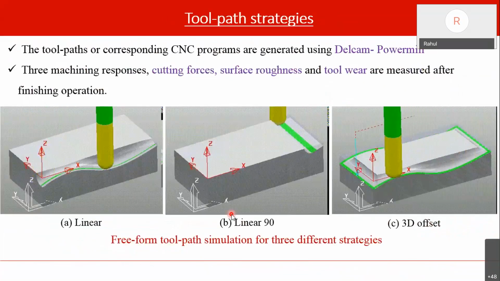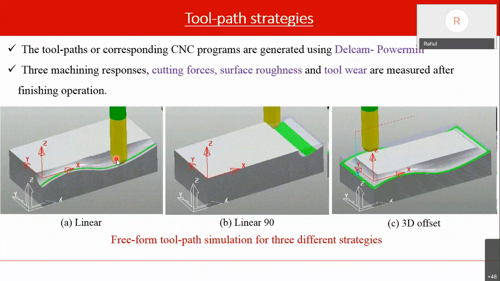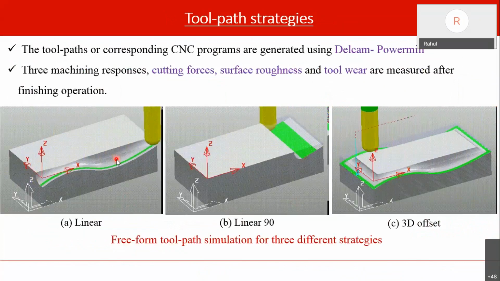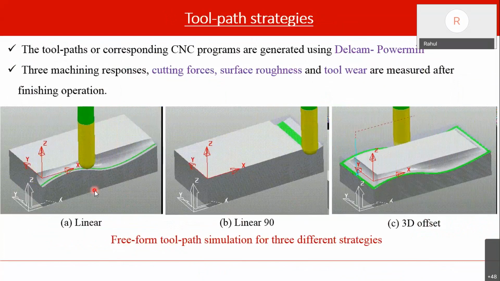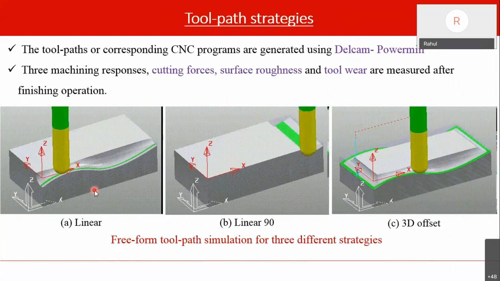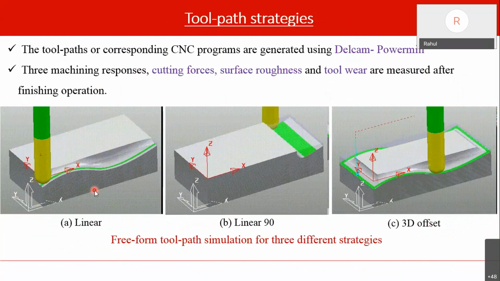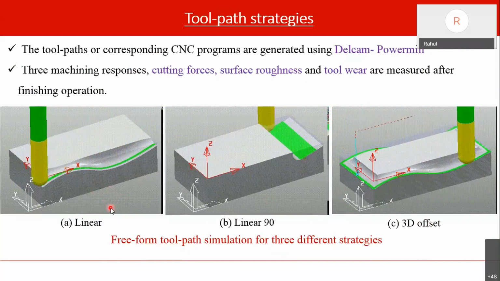so this is the simulation of the tool path strategies. As I have told you, in the first part we are focused on the influence of tool path strategy. There are many strategies that can be used. In literature, we found many ways we can machine the workpiece surface, and there are three strategies which we considered.